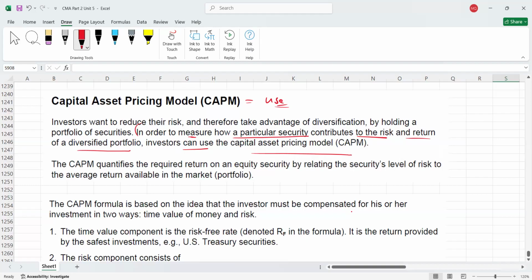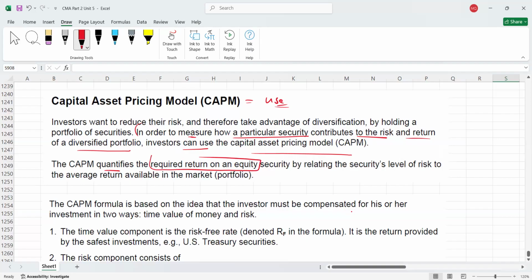return. So this CAPM will give you a high rate of return if you're taking more risk. But if you're taking less risk, it means you should expect less return. So CAPM will give you a lower answer for less risk. Understood? So please remember, CAPM quantifies what? Required return on equity security.